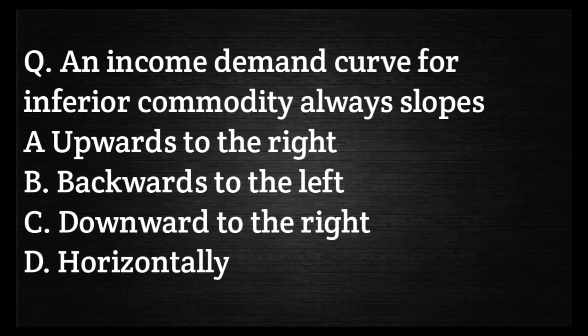Let's move to another question. An income demand curve of an inferior commodity always slopes: option A, upward to the right; option B, backwards to the left; option C, downward to the right; and option D, horizontally. Your correct answer is backwards to the left. An income demand curve for an inferior commodity always slopes backward to the left.